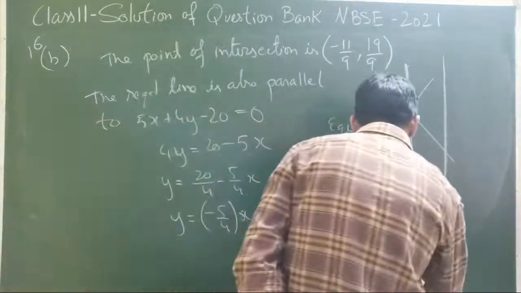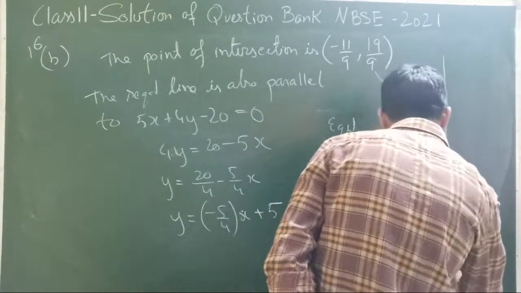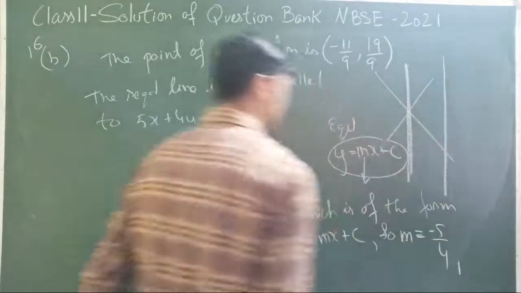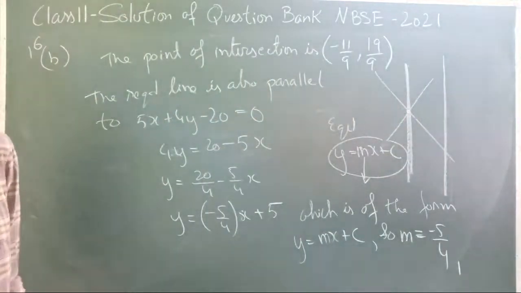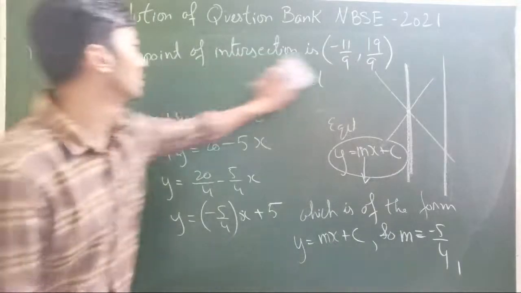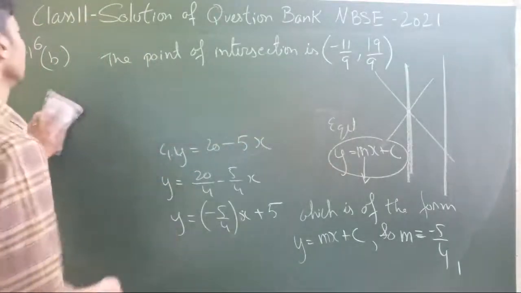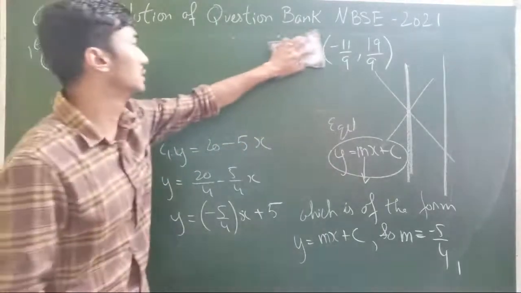I'll just write it. So m is equal to minus 5 by 4. So this is our slope.